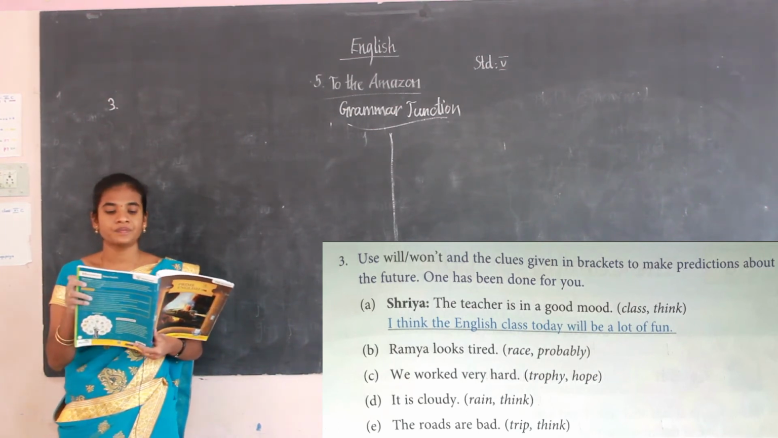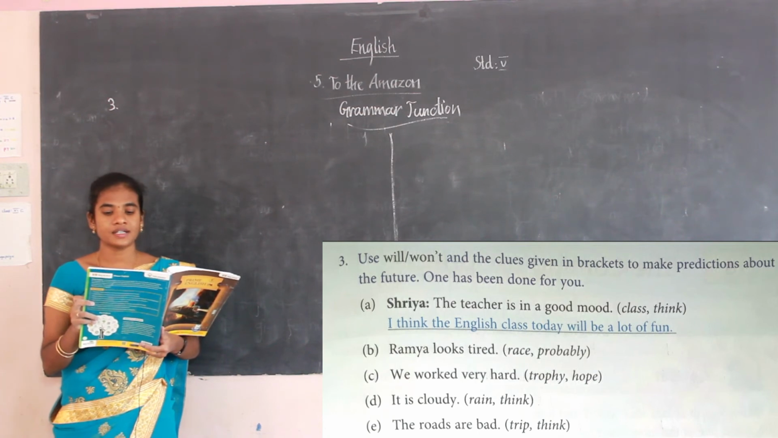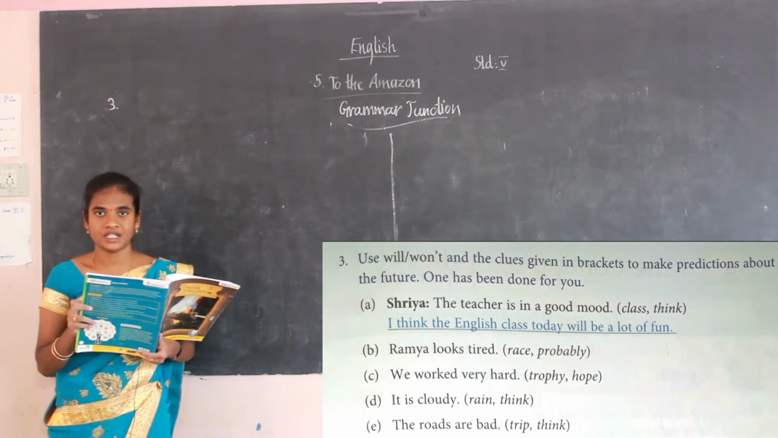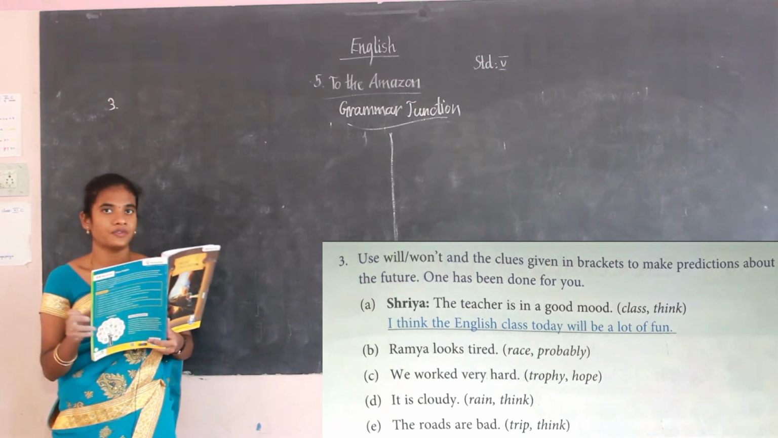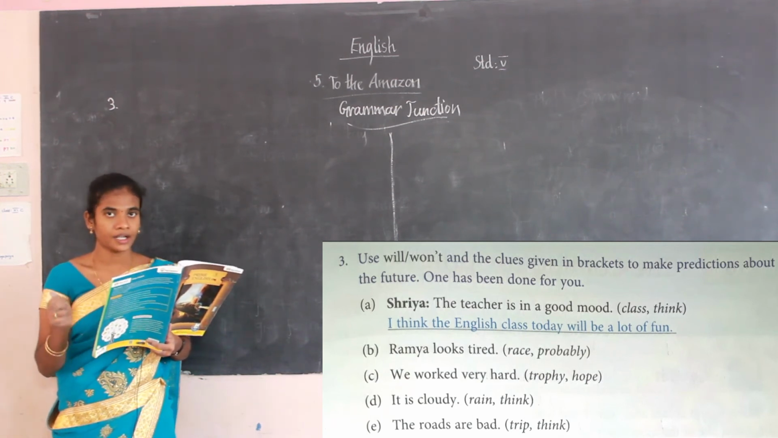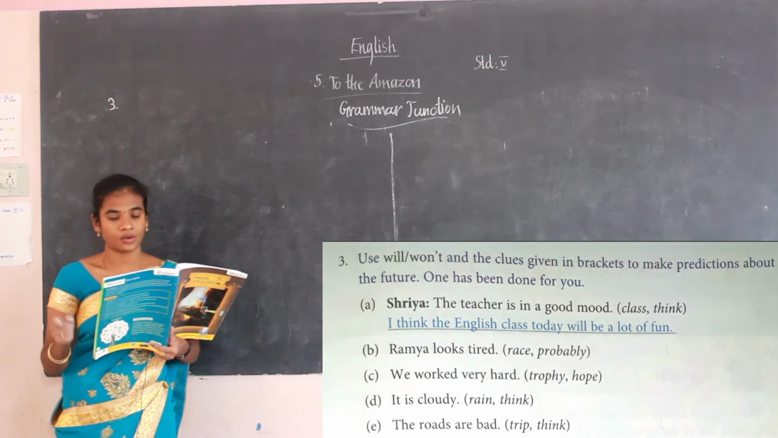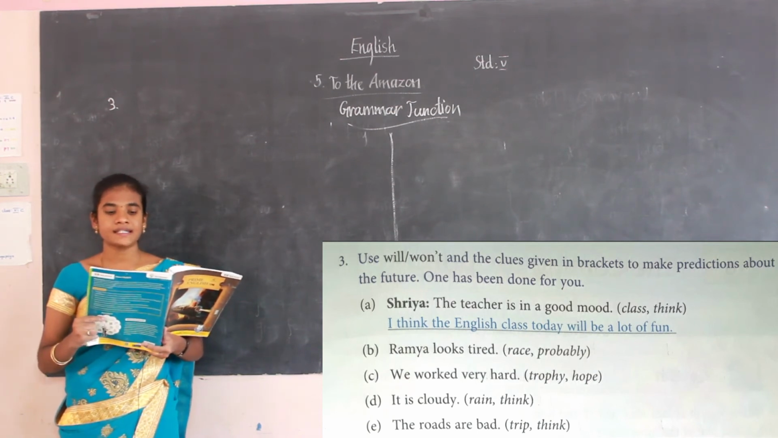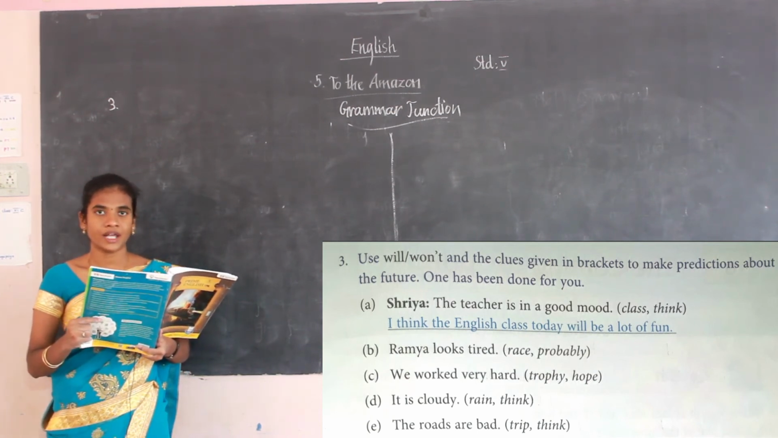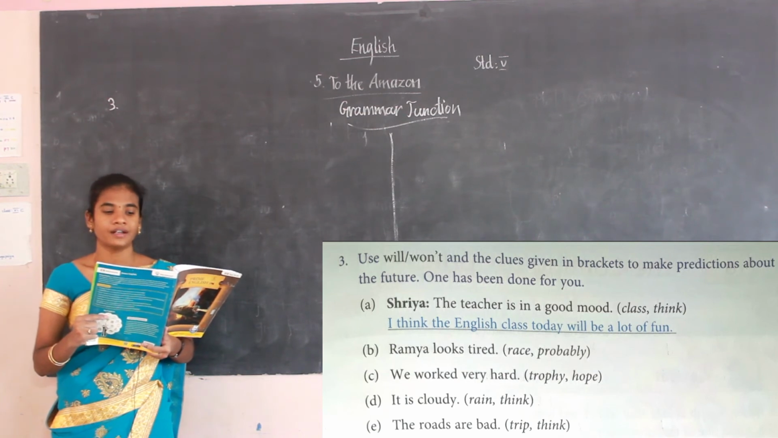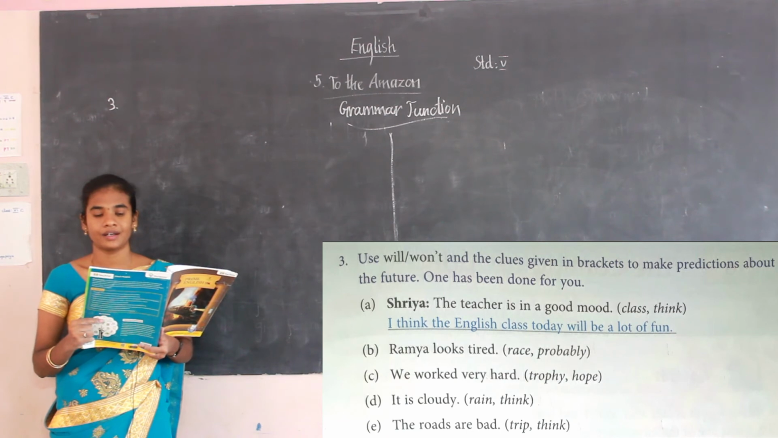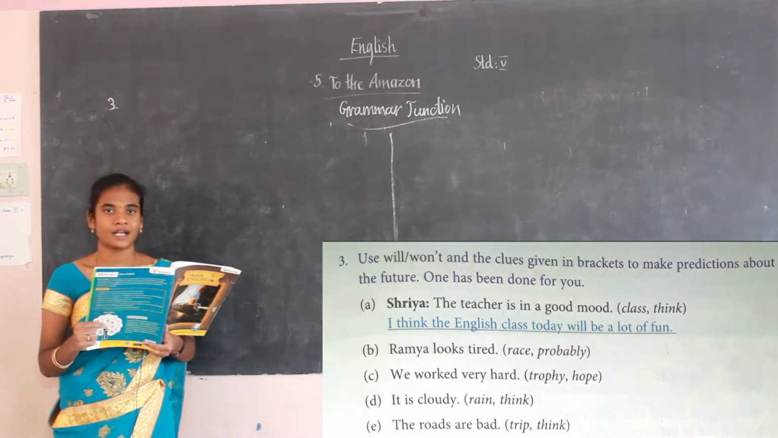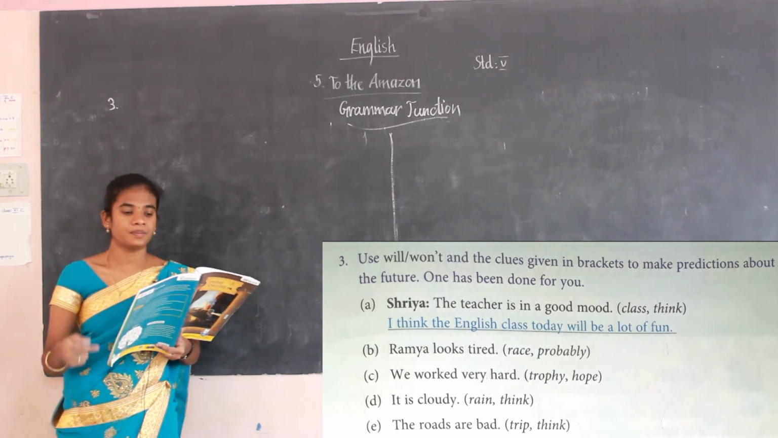See the first one. Shreya, the teacher is in a good mood. The clues are class, think. You have to use the clues given in the bracket, and also you have to use will or won't. Okay. The answer is: I think the English class today will be a lot of fun. Okay, students, are you clear with the example? Now we shall do B, C, D.